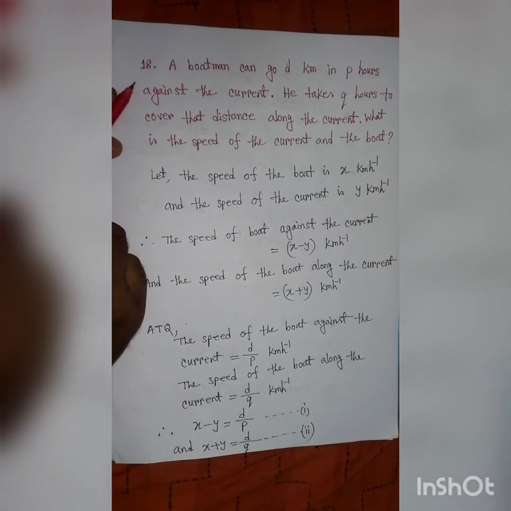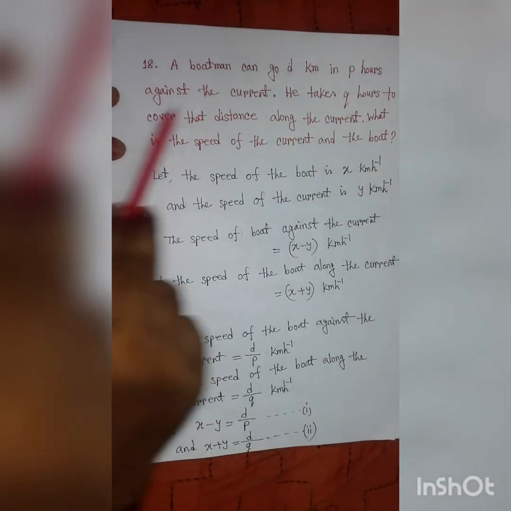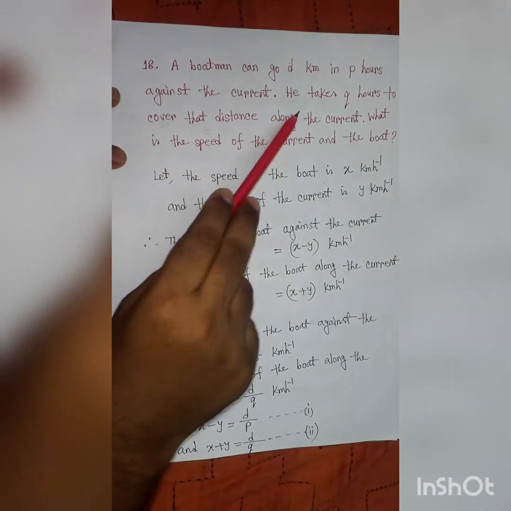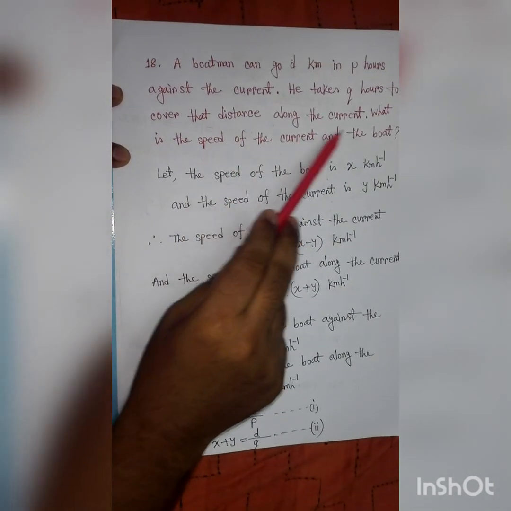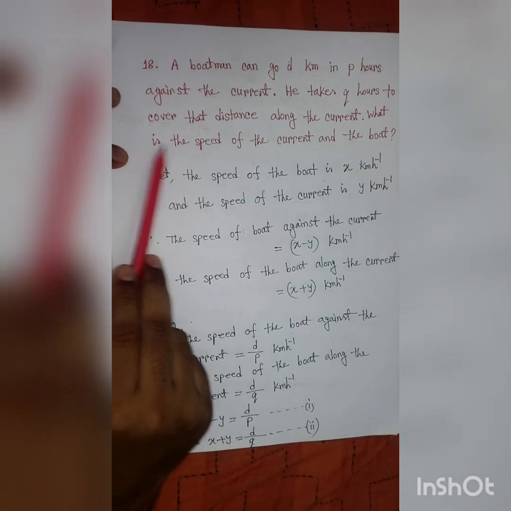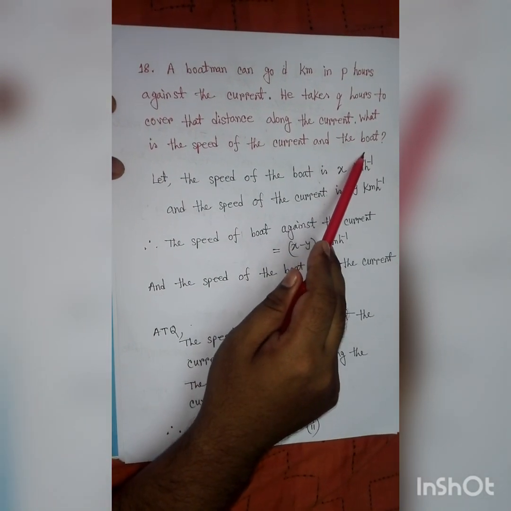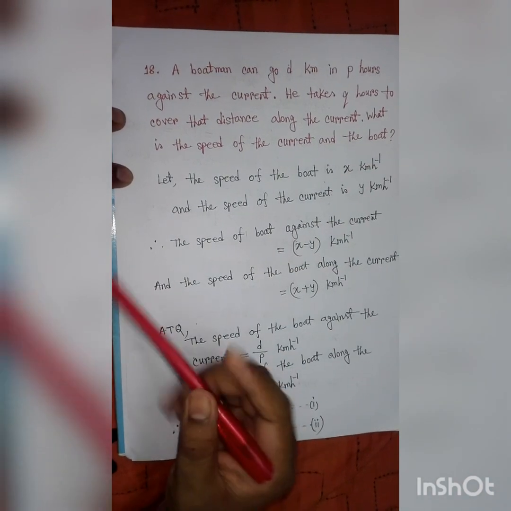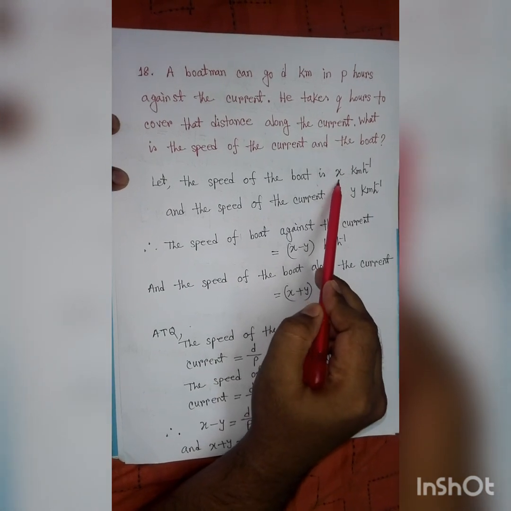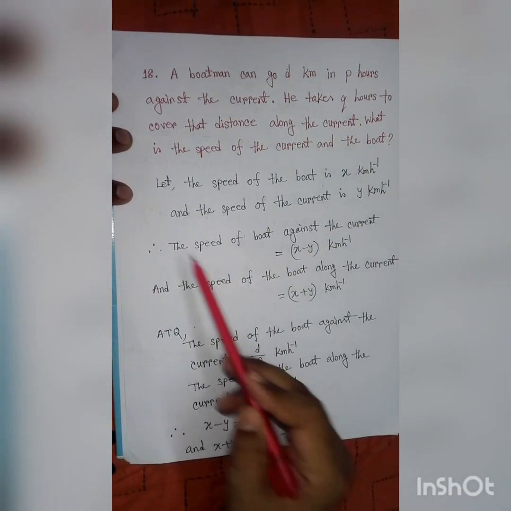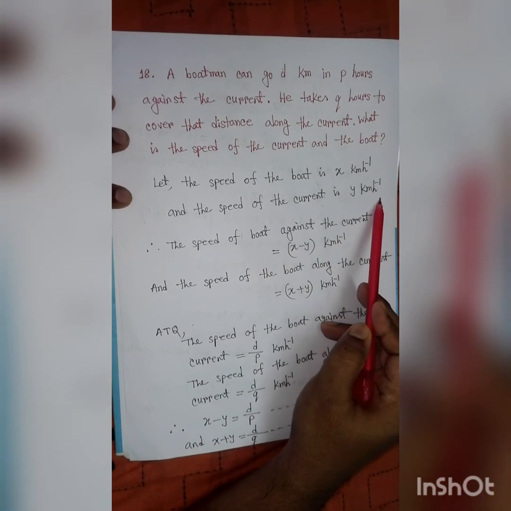Question number 18. A boatman can go d kilometer in p hours against the current. He takes q hours to cover that distance along the current. The question is, what is the speed of the current and the boat? Let us solve this. Let the speed of the boat be x kilometer per hour and the speed of the current be y kilometer per hour.